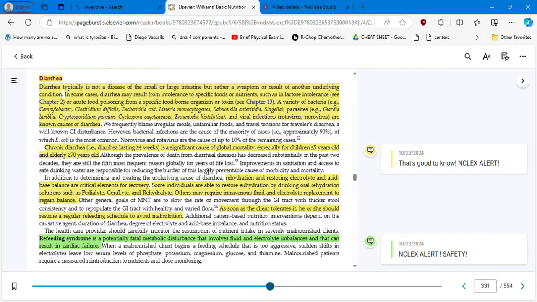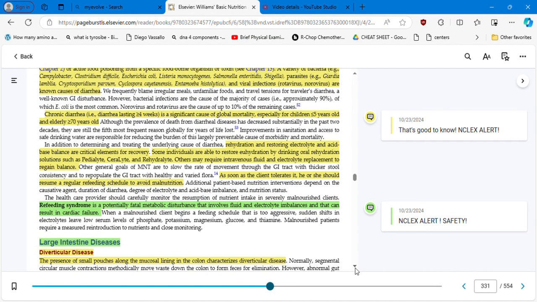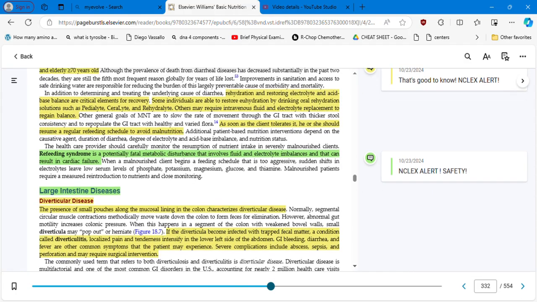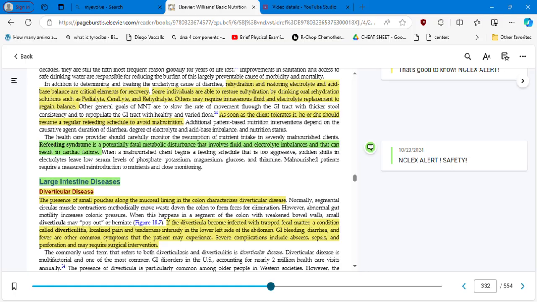It's a significant cause of global mortality. Of course, you are losing a lot of electrolytes, vitamins, minerals, right? And also you become dehydrated, especially children less than 5 years old and the elderly more than 70 years old. So this is a problem. Rehydration and restoring electrolytes and acid-base balance are critical elements for recovery.